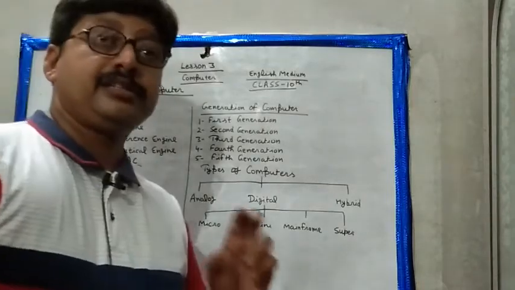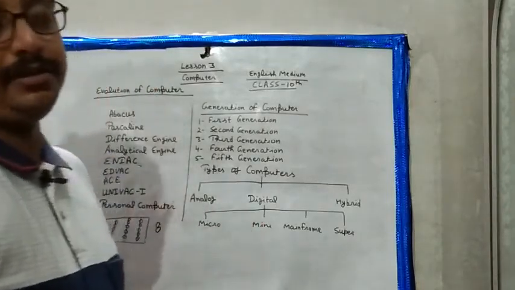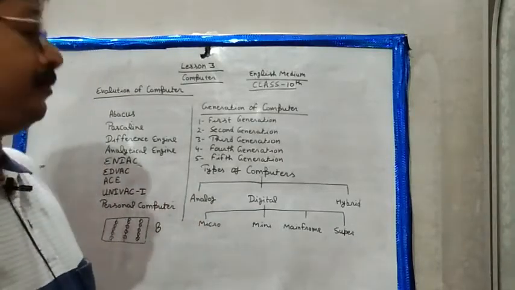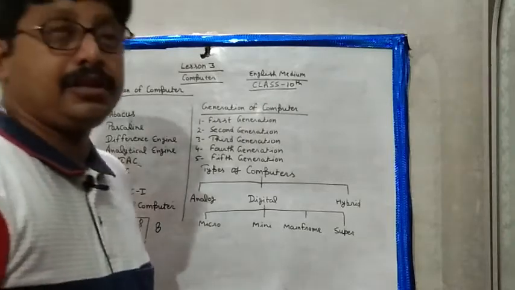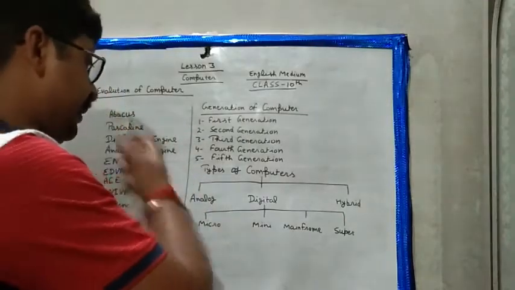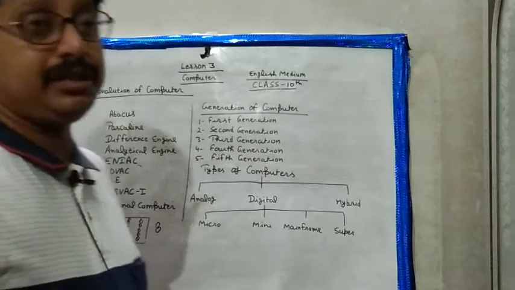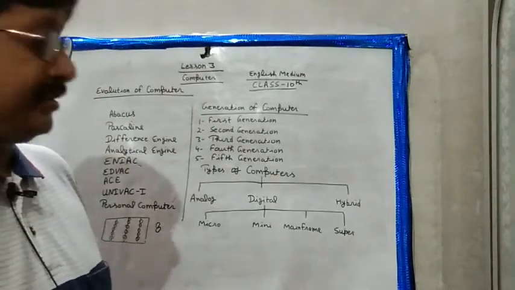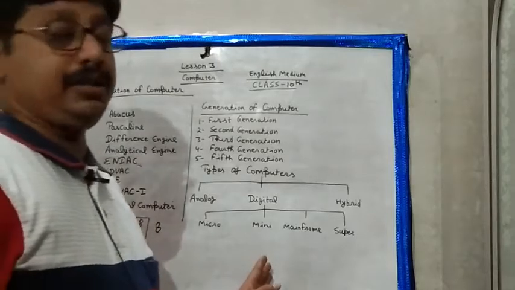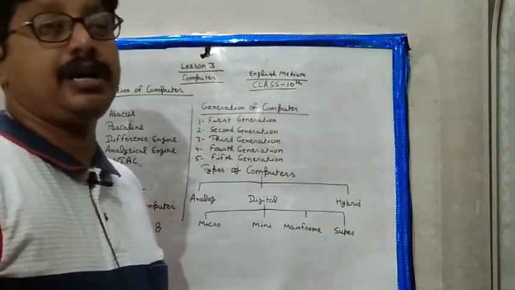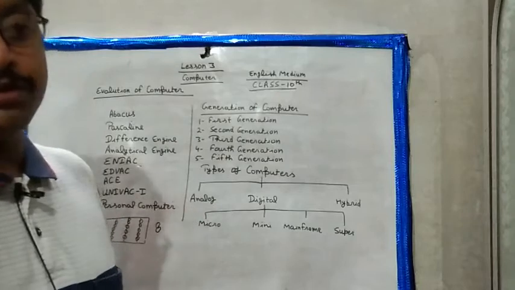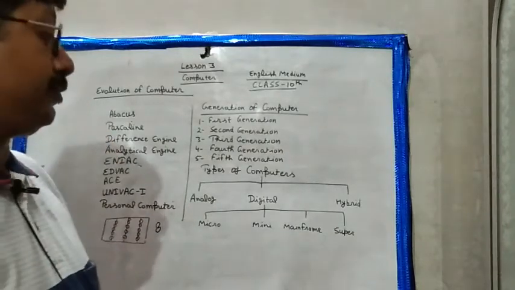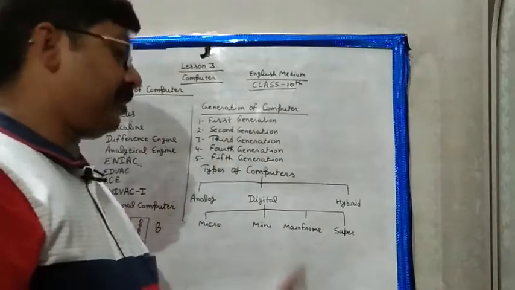Micro means small computers used by the user, like mobile phone, tablet, personal computer. These are known as microcomputers. Okay, minicomputers are used for the banking sector and the railways. Mainframe computers are mainly used for scientific work and bigger work like servers.